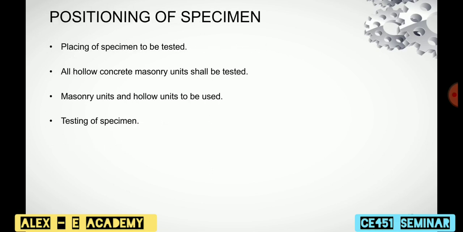Then positioning of specimen. The specimen to be tested is placed at the center of the bearing surface and aligned vertically on the testing machine. Here 100% solid masonry and special hollow units are used. It will then be tested in the same direction as in service.